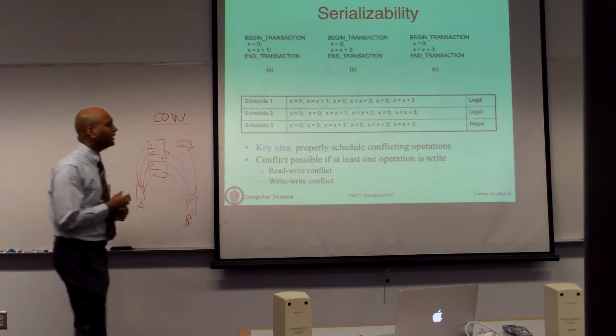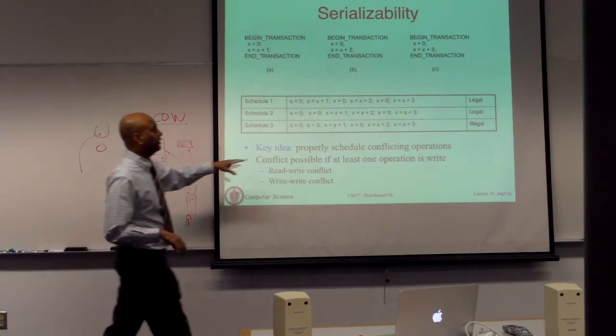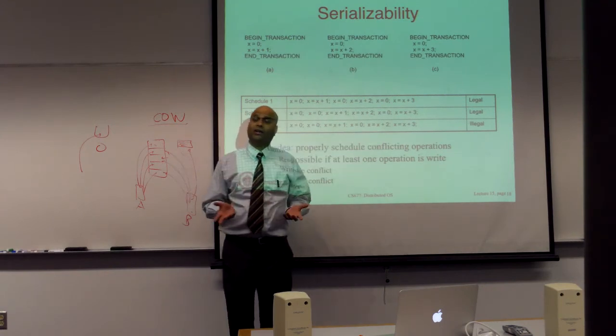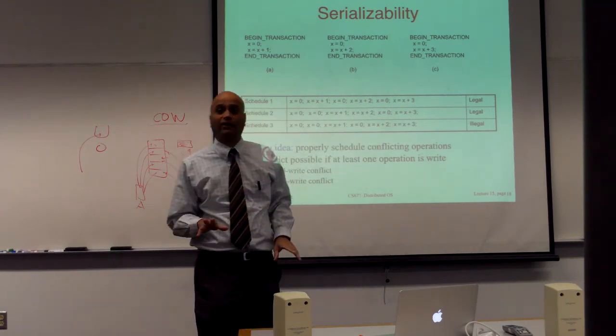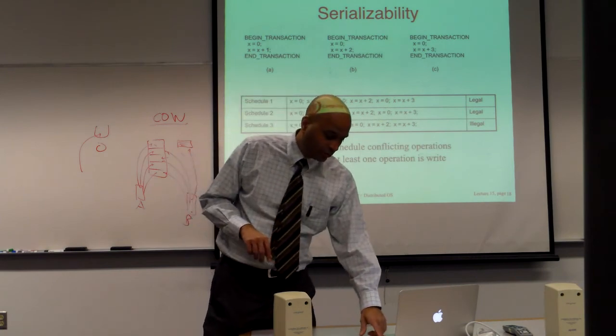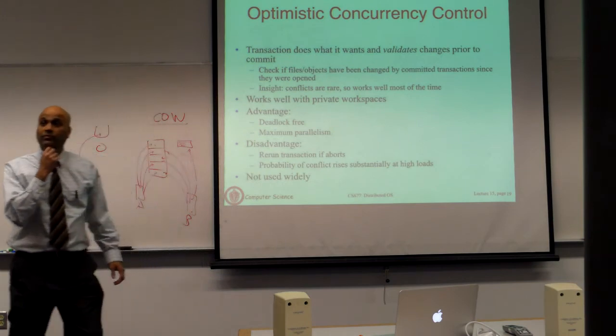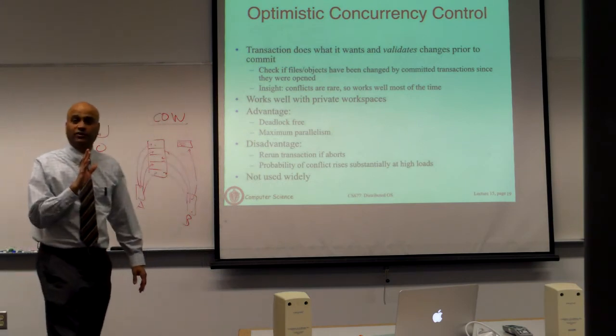The key idea here is you want to ensure that if there are conflicts of this sort, where you're overwriting one another or overwriting some changes, you want to flag it and then abort the transaction. The question is, how would you do it? I'm going to give you a 1 minute version of this and then we are going to stop. The first idea is actually very straightforward.